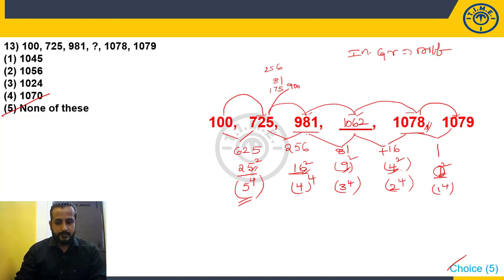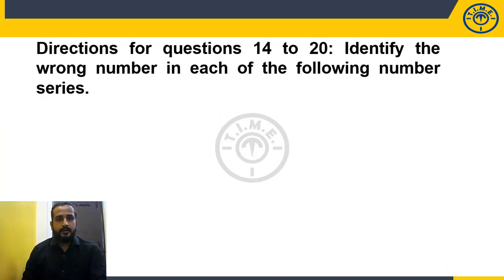Fine. Directions for questions 14 to 20. Identify the wrong number in each of the following number series. Okay, before going to the question, let me explain first what exactly a wrong number is and how these questions will be answered. See, all the logics that we have applied in identifying the next number can be applied here also, but here we need to identify the wrong number.